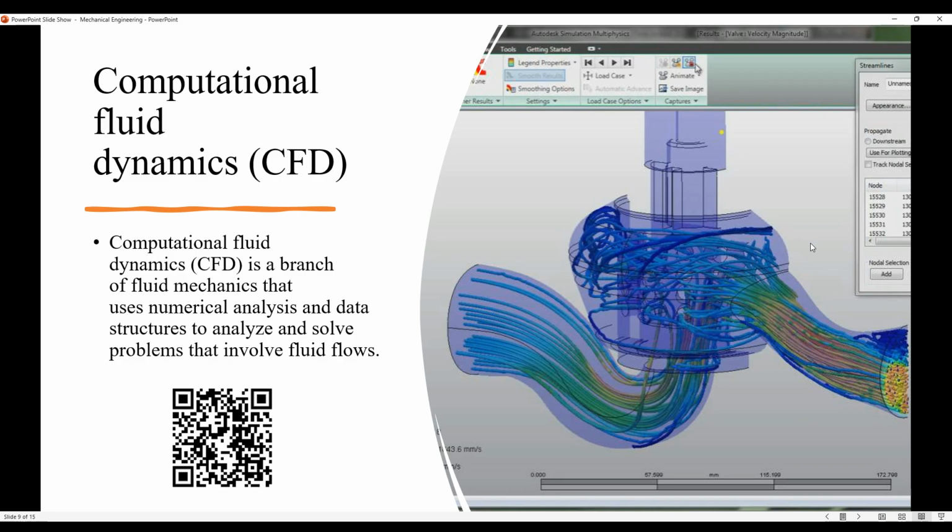So, for example, if we're talking about a car, what type of fluid flows through the car do you think? It's the gas. So, you want to make sure that there's no obstruction of that fluid to get to the engine. Computational fluid dynamics tests the flow of gas from the gas chamber to the engine. If you want to learn more about this, you can scan this code and you can watch the video about it.